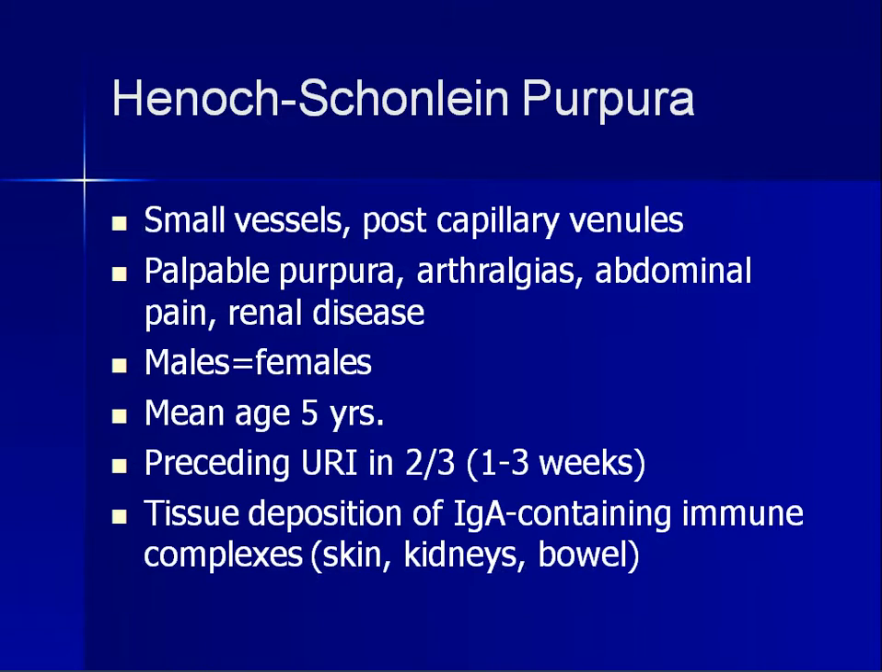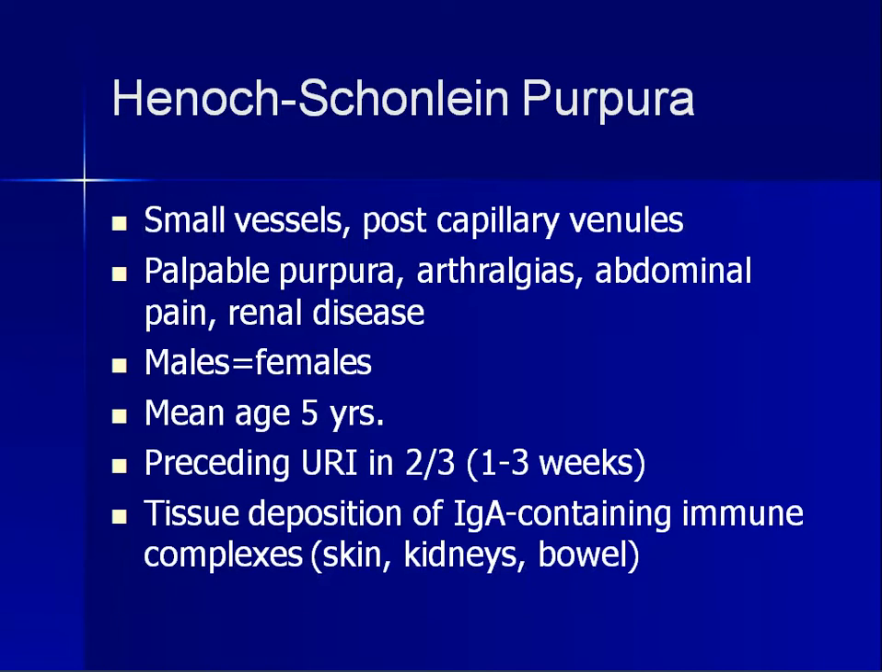And in this you can see palpable purpura, arthralgias, abdominal pain, and renal disorders. So a young boy or girl is brought to you with palpable purpura, and the child may be complaining of pains and abdominal pain most commonly. And on examination, you will be seeing renal disorders, with renal parameters deranged. Here you can see infections preceding by 1 to 3 weeks, and tissue deposition. The pathophysiology is tissue deposition of IgA containing immune complexes.